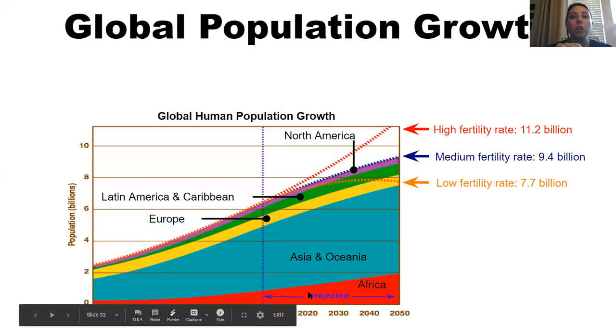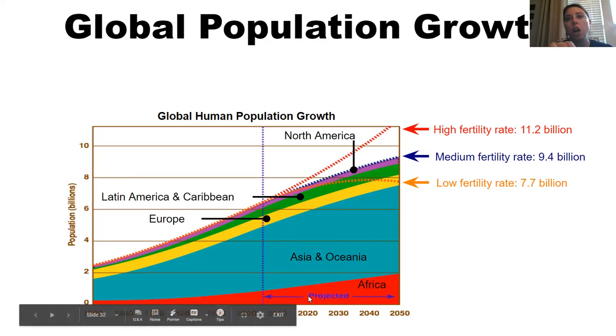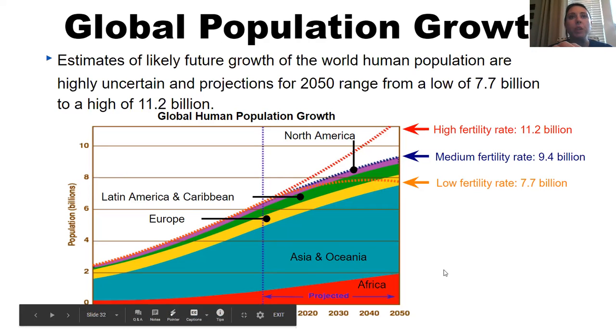Don't forget that the different colors represent the different regions. This is all Africa, and then the difference between the red and the top of the blue, that's Asia, that's China and India. And then just this part of the yellow. They build on top of each other. They're not cumulative, they're each individual. If you were to read them, does that make sense to you? Here, the top of the yellow is Europe. I'm going to go all the way across. It looks to me like 7.5. This one is maybe 8.1. So it's like 0.6 billion people live in Europe. So it's not cumulative. They're just divided up by region.